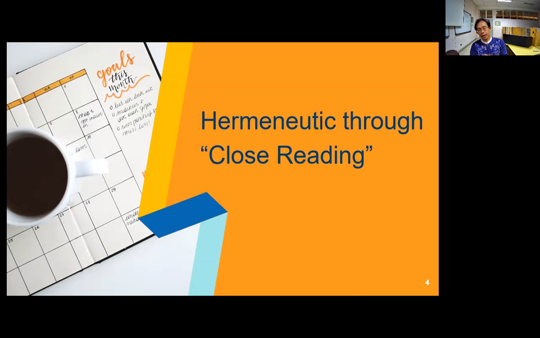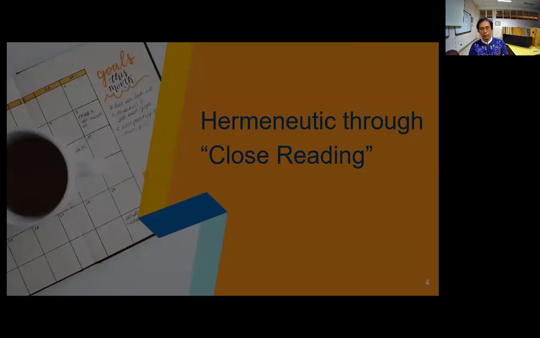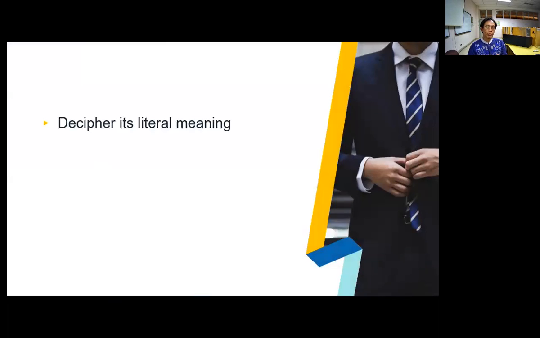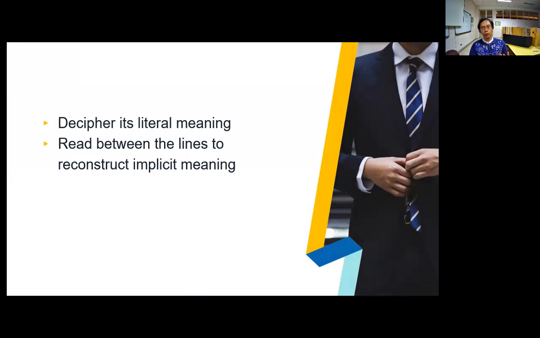And here, the steps include, first of all, you have to decipher its literal meaning. You have to understand its literal meaning. But then after that, you go to read between the lines to get to the inferential meaning or implicit meaning of that text.